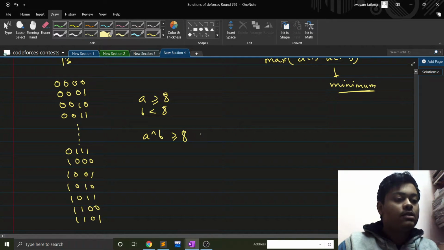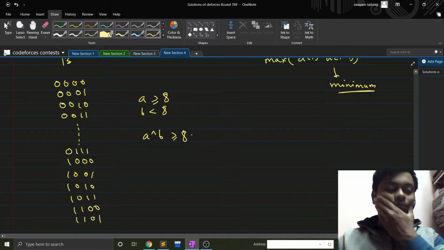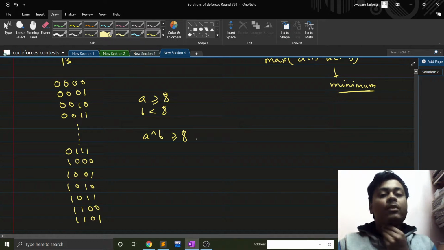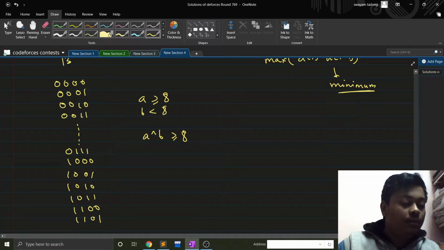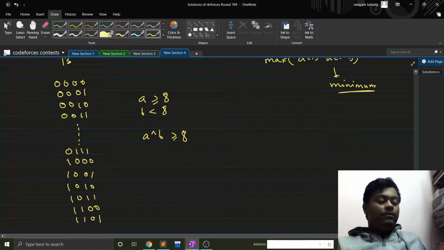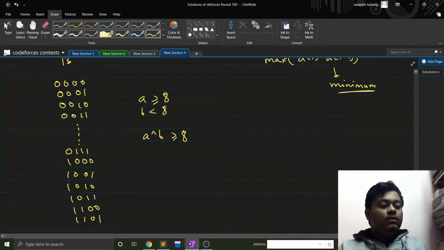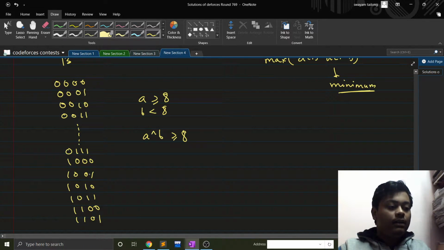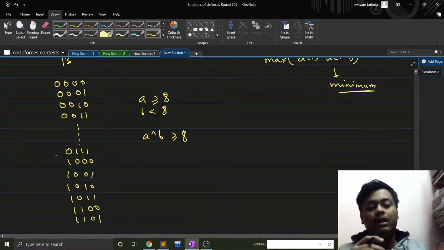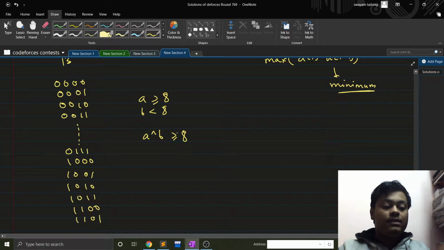It is true because of the fact that the most significant bit of A, this one, will be at the 4th position here, and the bit at the 4th position for B will always be 0. So at the 4th position I will always get a set bit.